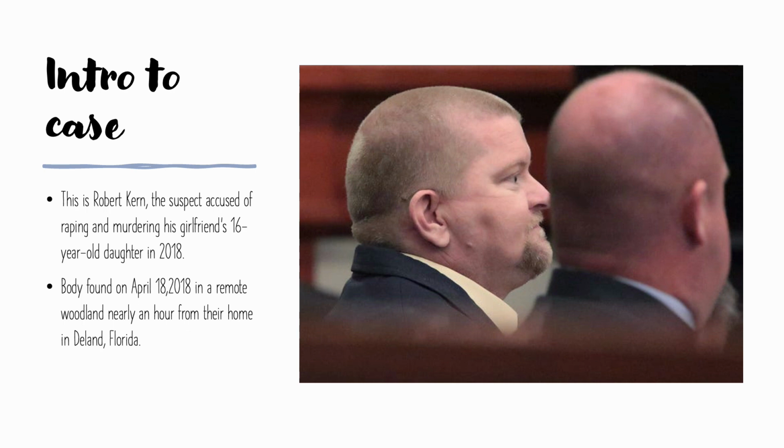So this is the intro to the case. On the right is Robert Kern, and he is the suspect accused of raping and murdering his girlfriend's 16-year-old daughter in 2018. She was supposed to go to school and she missed the bus, so he drove her to school, but he actually drove an hour outside of the town and raped and killed her in a remote woodland.